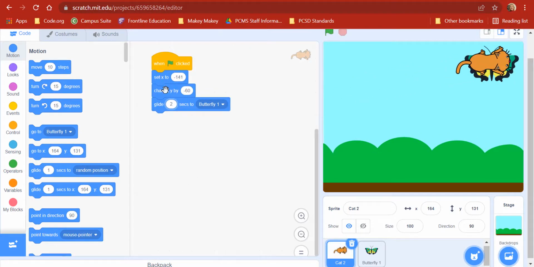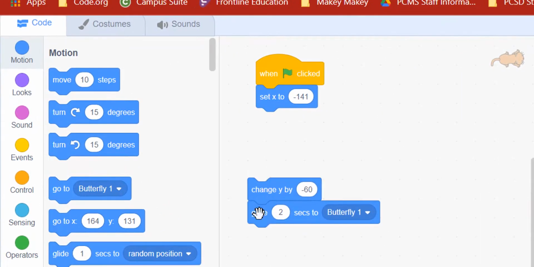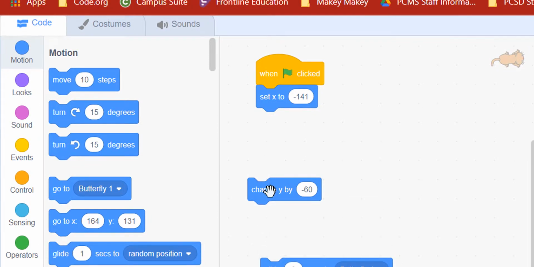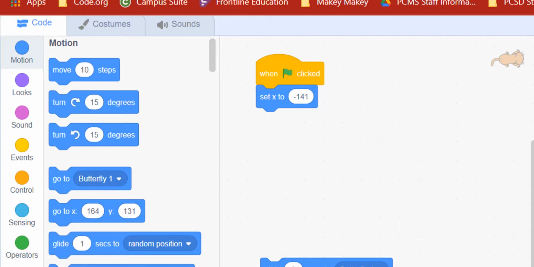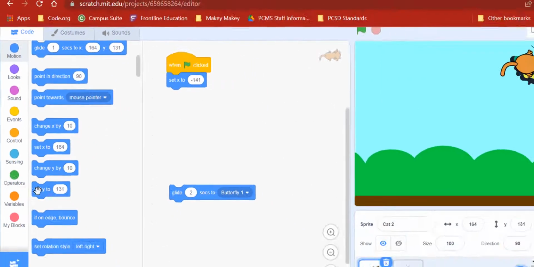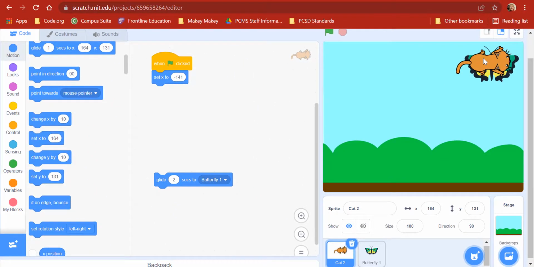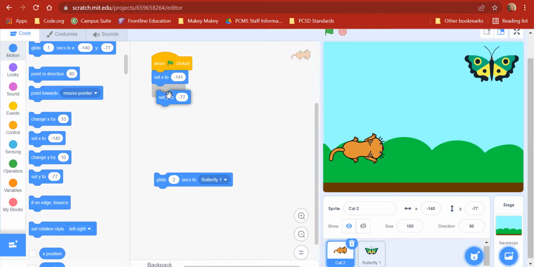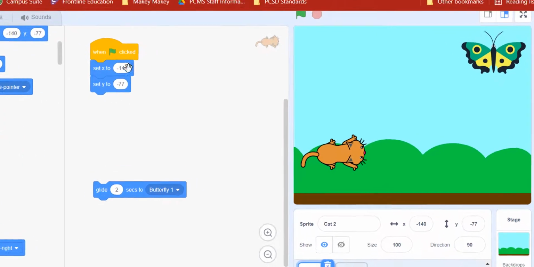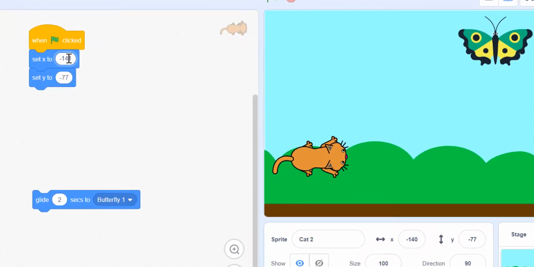Okay, so change X and Y. Now I see why it's doing that. I said change Y. See that mistake? I needed set Y, didn't I? Maybe you saw that when I did it. So it's important that you get the right things in here. So let me put him back where I want him. And negative 140, negative 77, set Y. And I guess I'll make that what it currently is, so I'm changing it again.